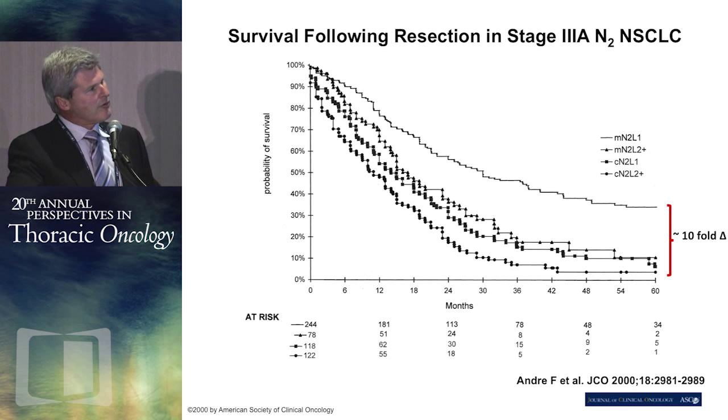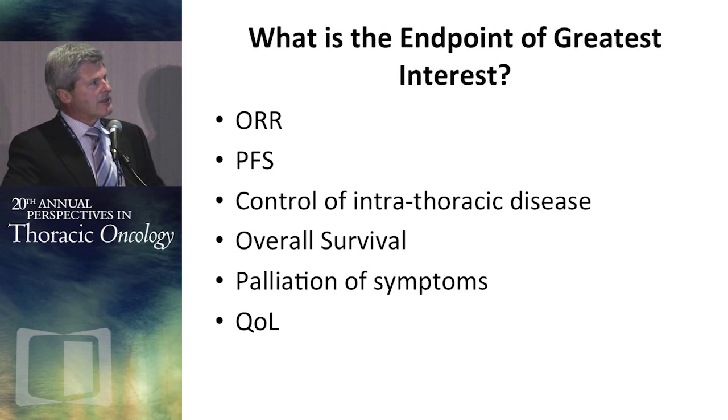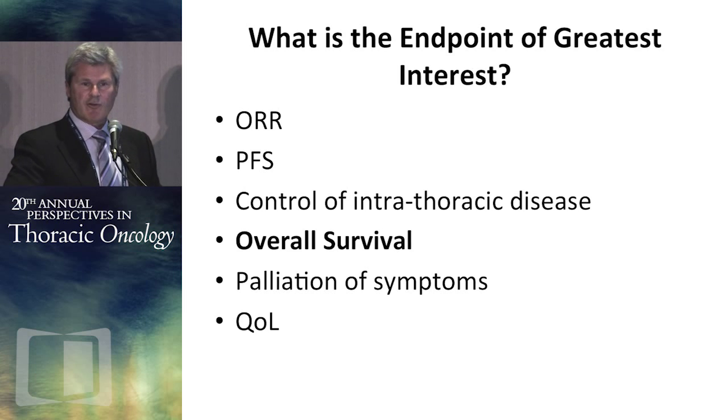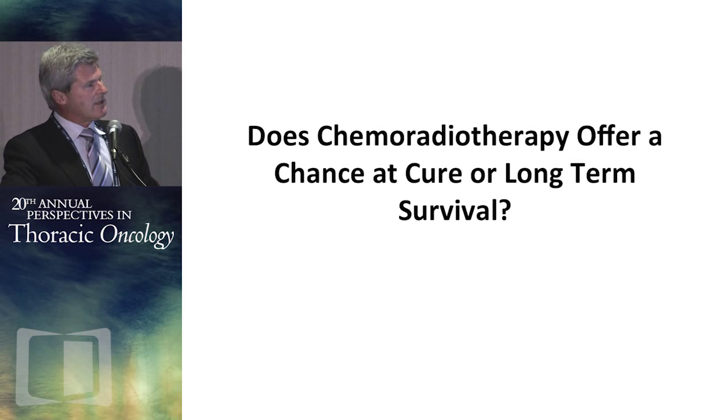These are probably more the patients that the surgeons are seeing. These are probably more the patients that the med-onc and the rad-onc are seeing. And then it gets to the endpoint of greatest interest, which I think is overall survival, long-term survival. There's little nobility in controlling intrathoracic disease if you die of brain mets. What do you say to the family? Thank God it didn't recur in the chest. I mean, it just doesn't make any sense. So overall survival has to be the primary endpoint in this setting.